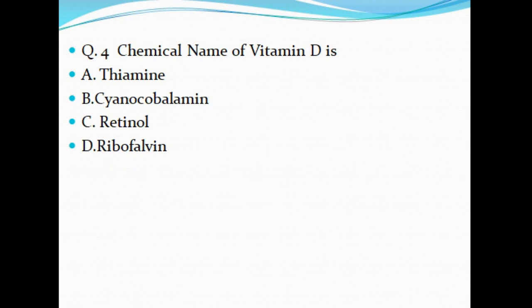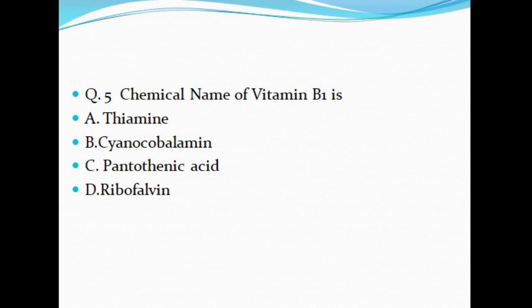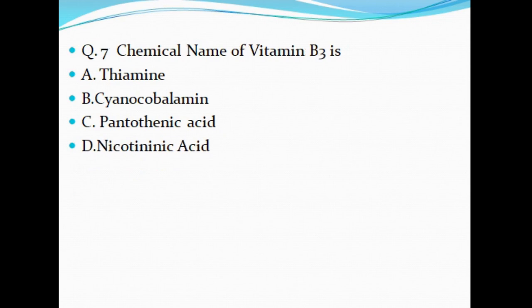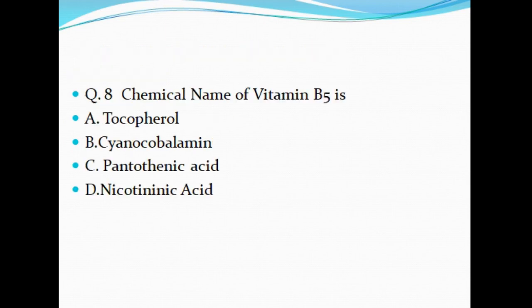Question number 4, chemical name of vitamin D is A. thiamine, B. cyanocobalamin, C. retinol and D. riboflavin. Question number 5, chemical name of vitamin B1 is A. thiamine, B. cyanocobalamin, C. pantothenic acid and D. riboflavin. Question number 6, chemical name of vitamin B2 is A. thiamine, B. cyanocobalamin, C. pantothenic acid and D. riboflavin. Question number 7, chemical name of vitamin B3 is A. thiamine, B. cyanocobalamin, C. pantothenic acid and D. nicotinic acid.